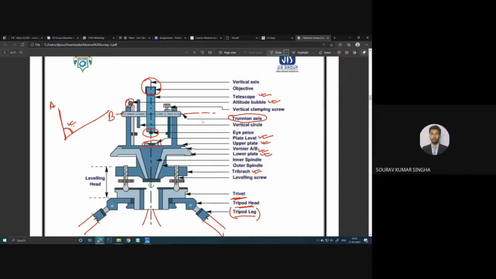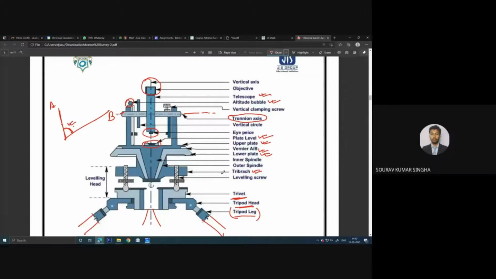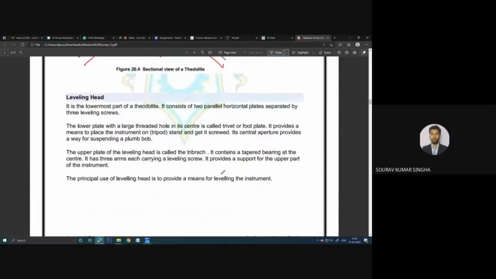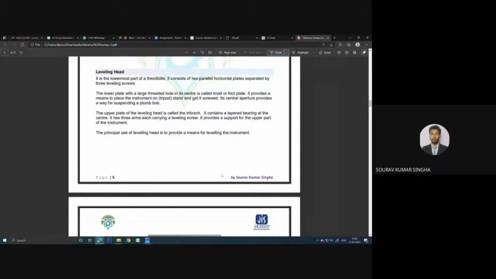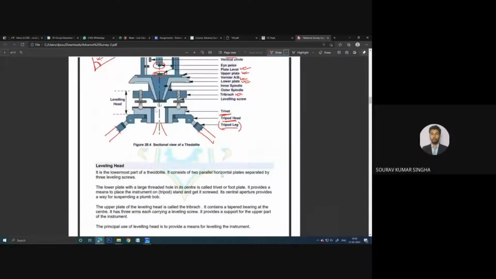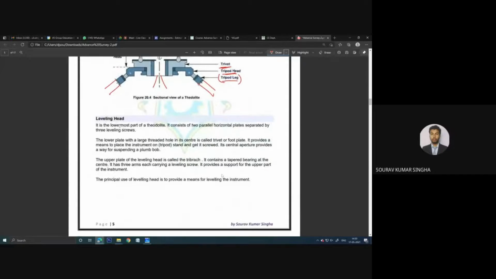Okay, so I think by using this image, after this we need to see the 3D image, then only I can show you some more details on this. Okay, so the individual parts are described over here. The leveling head, you can see the leveling screw and the other things included in this leveling head. It is the lowermost part of the theodolite. It consists of two parallel horizontal plates separated by three leveling screws.